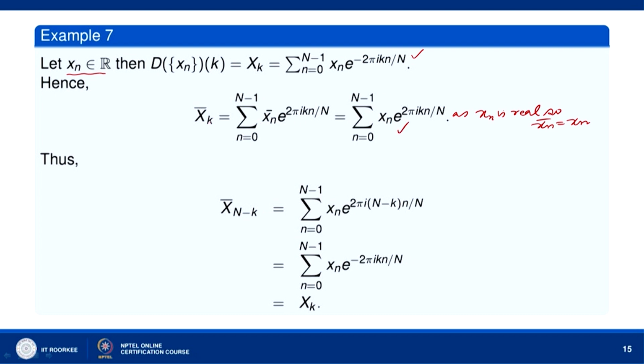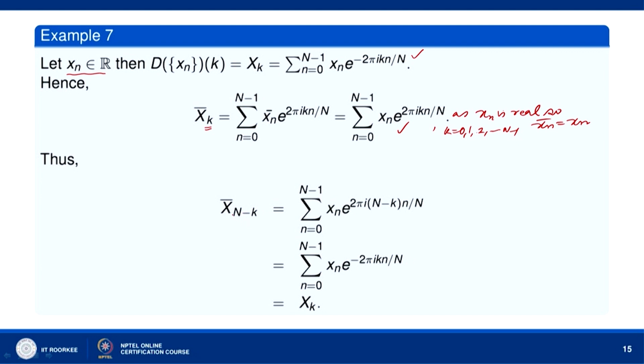Now, this is valid for any k, where k varies from 0 to n minus 1. So let us replace k by n minus k.